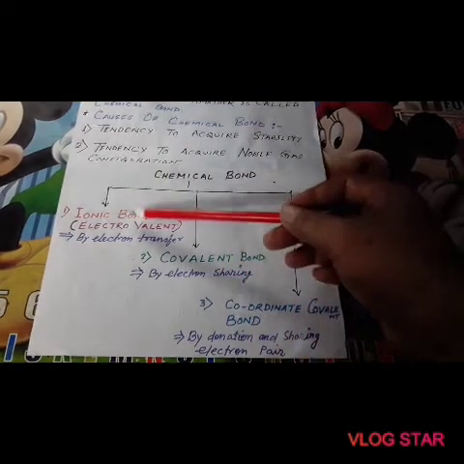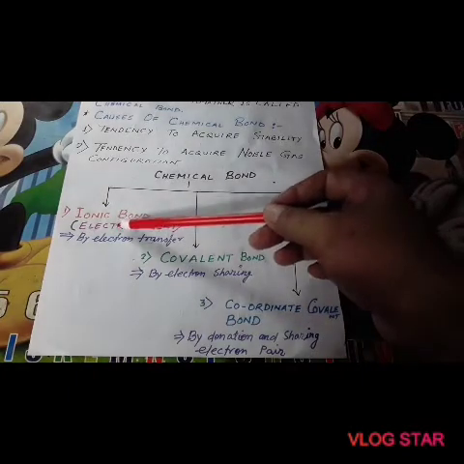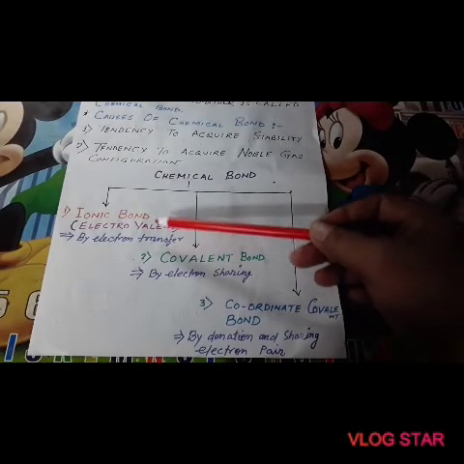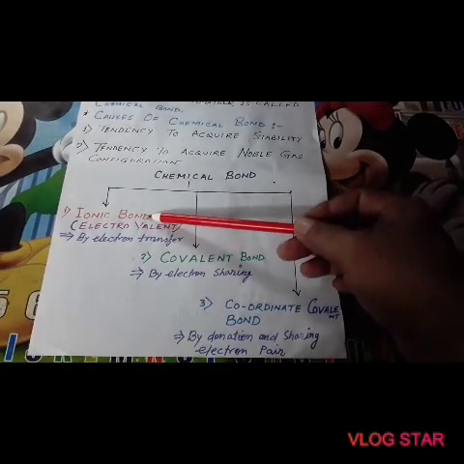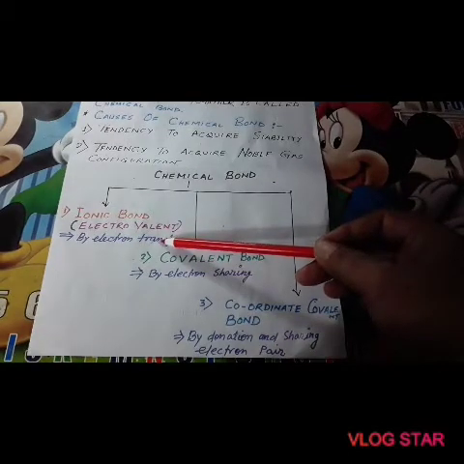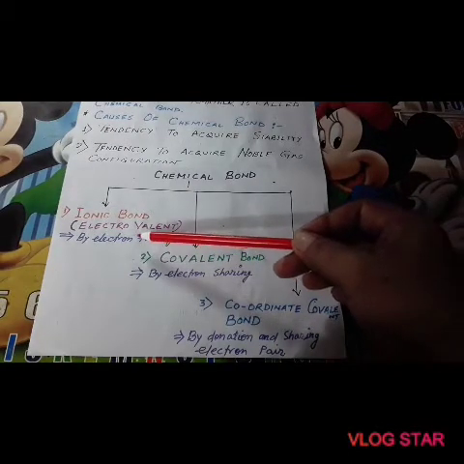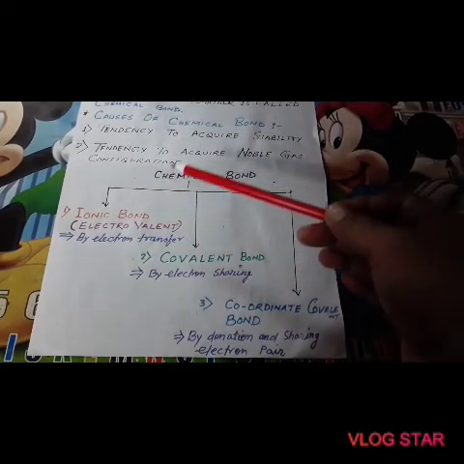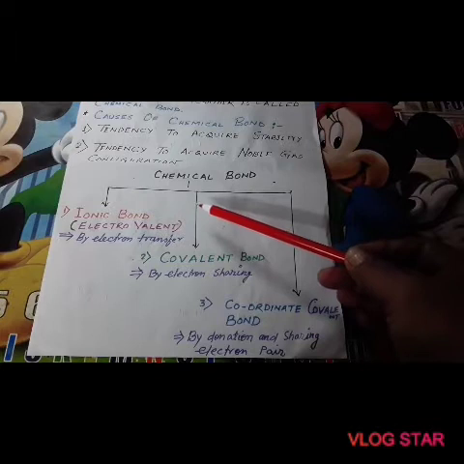In ionic bond, another name is electrovalent, bond formation is by electron transfer only. That means one atom transfers its electron to other atoms.